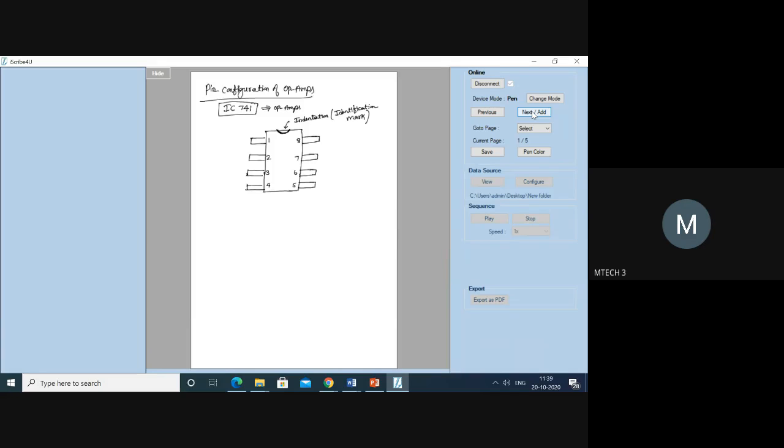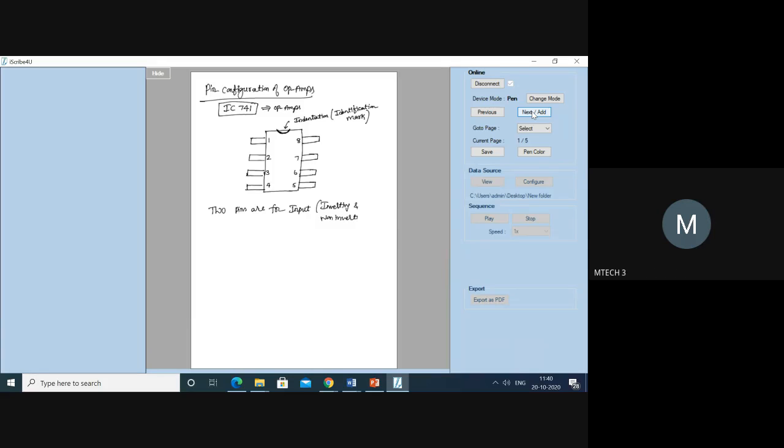Now observe, in the operational amplifier we have 8 pins, but out of 8 pins only 5 pins are going to be used. Please observe, only 5 pins are going to be used. Out of 5 pins, 2 pins are for input. One is inverting and another is non-inverting.